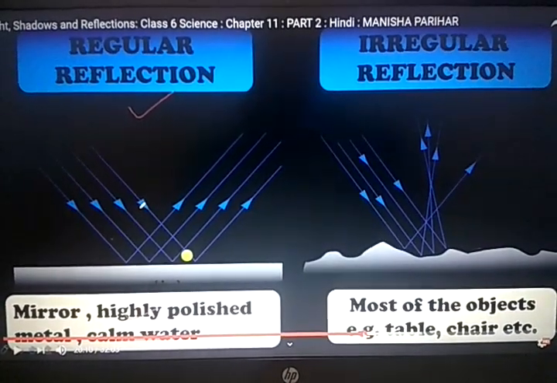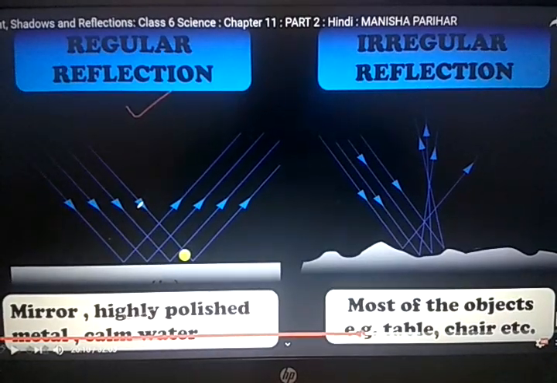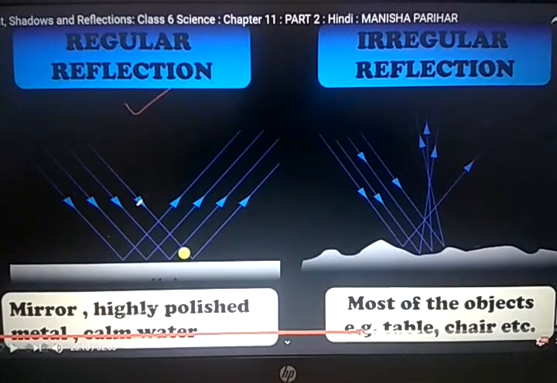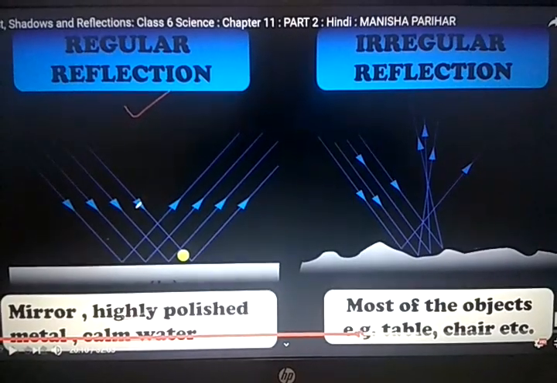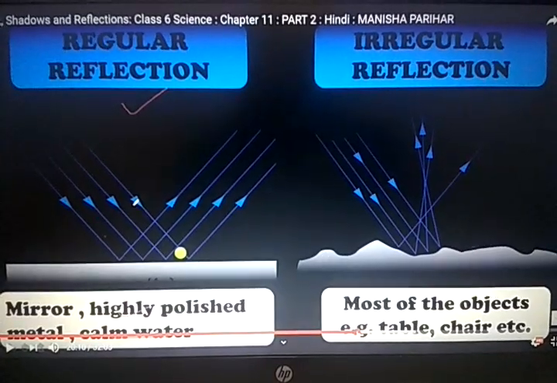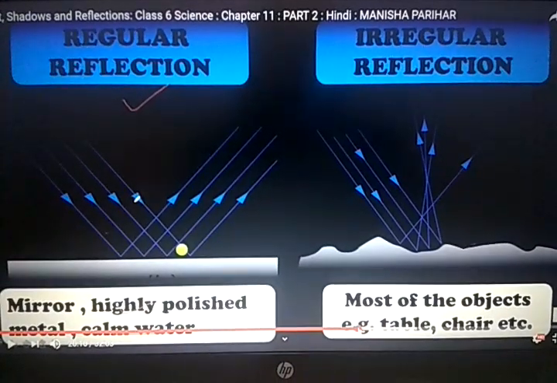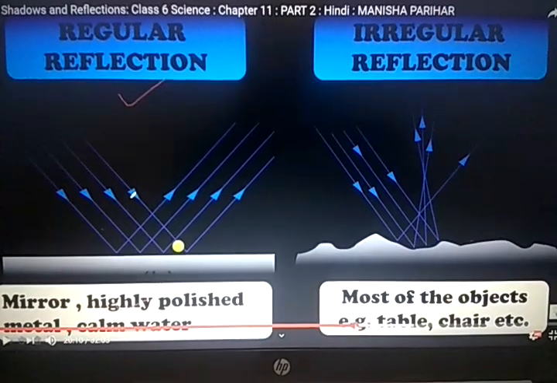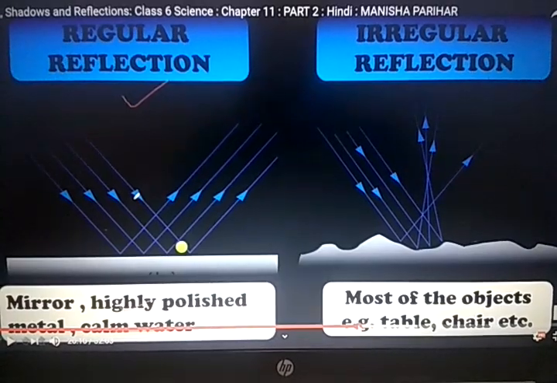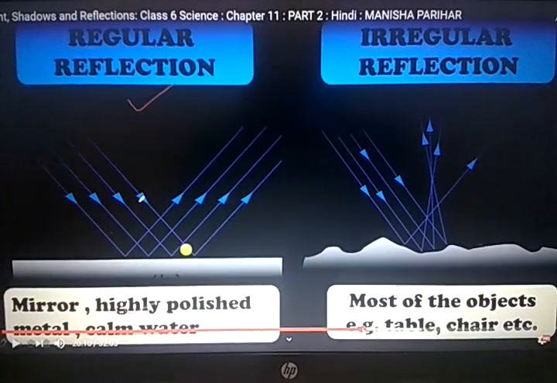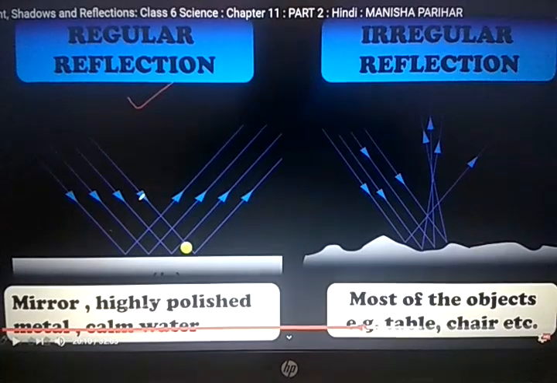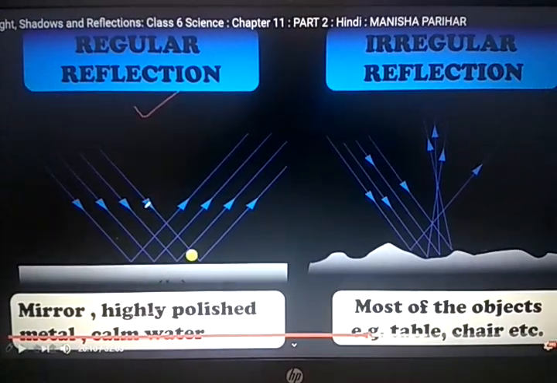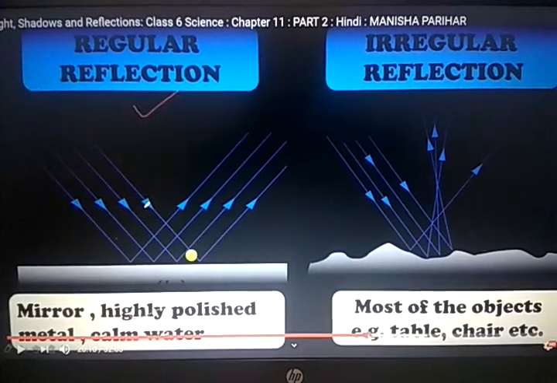Dear student, you can see regular reflection and irregular reflection. With a mirror, highly polished metal or calm, still water, you can see the reflection properly. Why? Because when light is incident on that particular surface like a mirror and reflects back, the rays are parallel. Now in the case of irregular reflection, the rough surface is the table, chair, most of the objects. When the light is incident and reflected, the rays come back but do not stay parallel to each other. They are reflected in different directions in the case of irregular reflection.